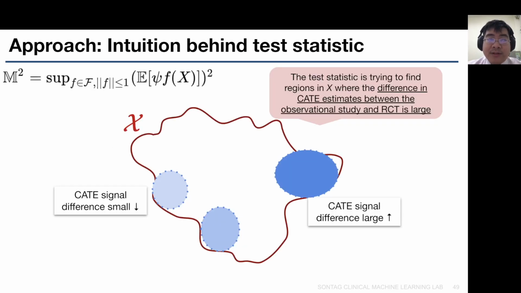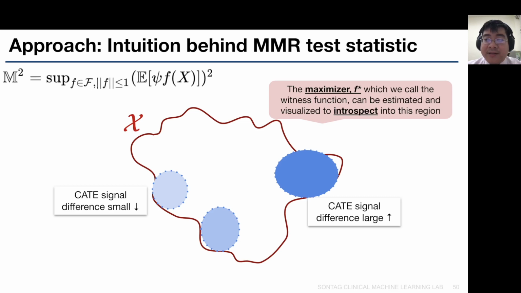Notice that when we're constructing the statistic, we're trying to maximize the square of the expectation of psi f of X. This means that if psi has a large magnitude and is positive, then f of X should be positive. When psi has a large magnitude and is negative, then f of X tends to be negative. In other words, this test statistic is trying to find regions in X where the difference in CATE estimates between the observational study and RCT, which is reflected by psi, is large. Therefore, we can find the maximizer f star, which we call the witness function, and visualize it to introspect regions where the bias is the largest.